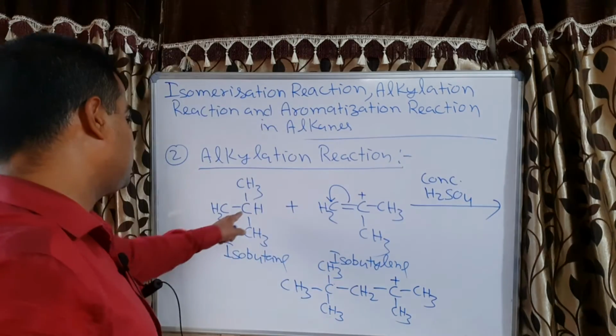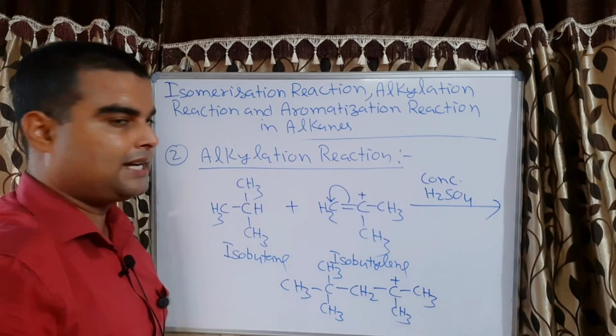As I told you, this hydrogen atom will be removed as H minus.